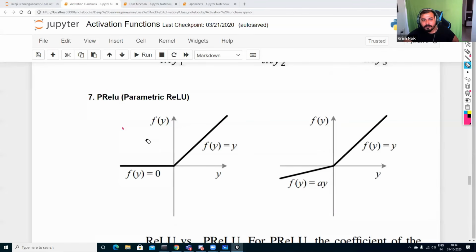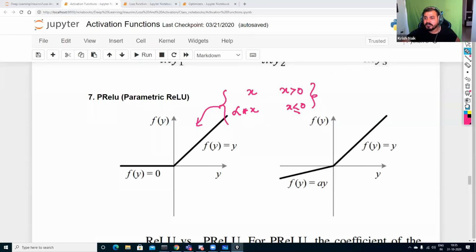PReLU is an activation function, and this is called parametric ReLU. In parametric ReLU, all the functionalities will be the same. What do I mean by same? Whenever your x value is greater than 0, it is going to give you x. Then, whenever your x value is less than or equal to 0, it is going to give you alpha multiplied by x. Remember this. This is what this particular function says.